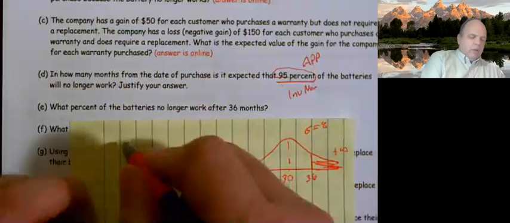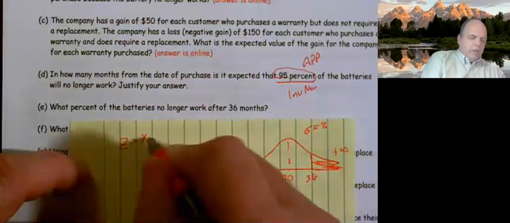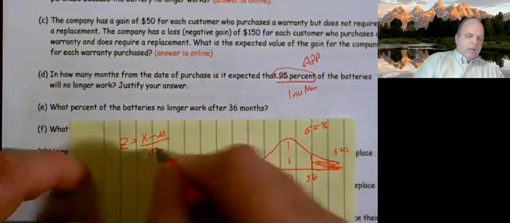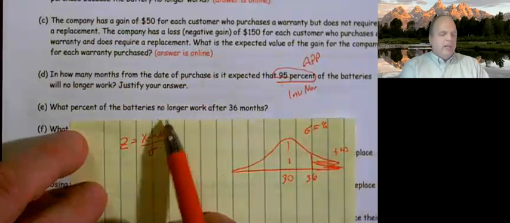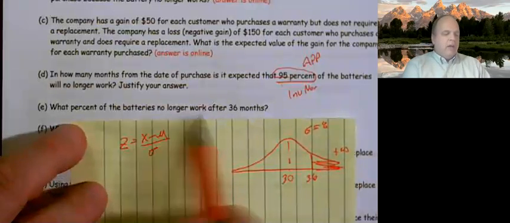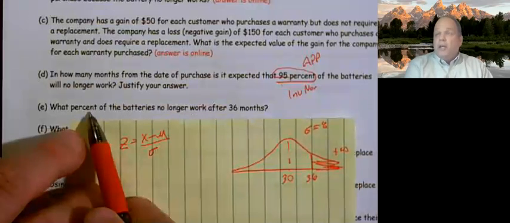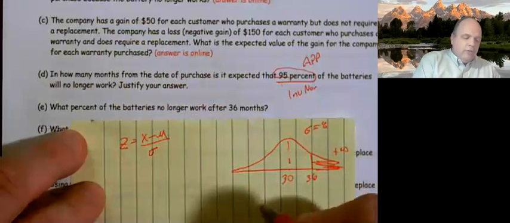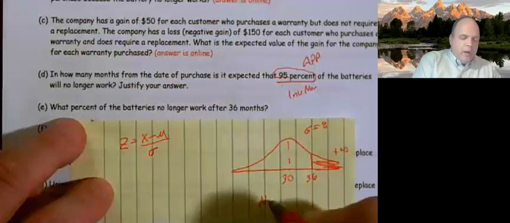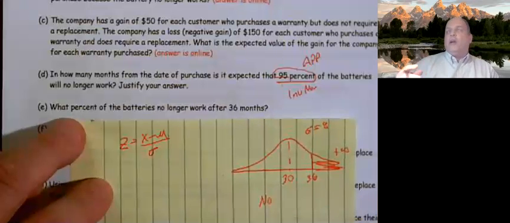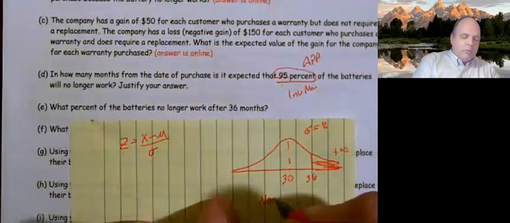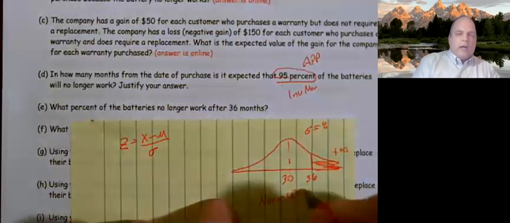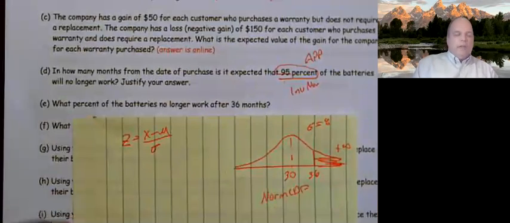Once again, Z equals X minus mu over sigma. Now, nowhere in here did they give me an area. They asked for a percent. If they ask for a percent, norm CDF. Remember, if you ask for an area, percent, or probability, then it's probably a norm CDF.